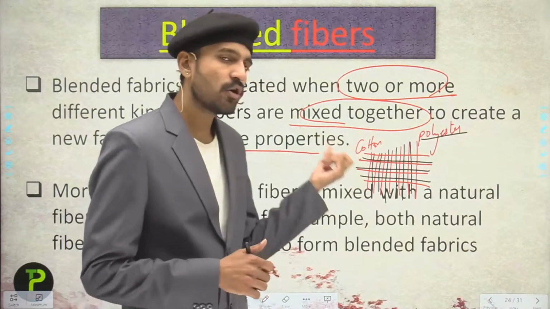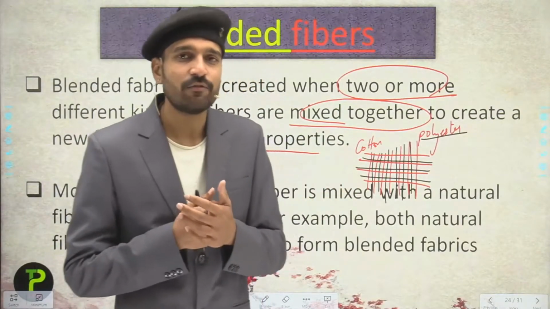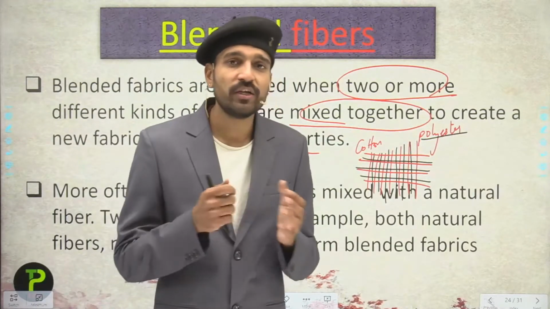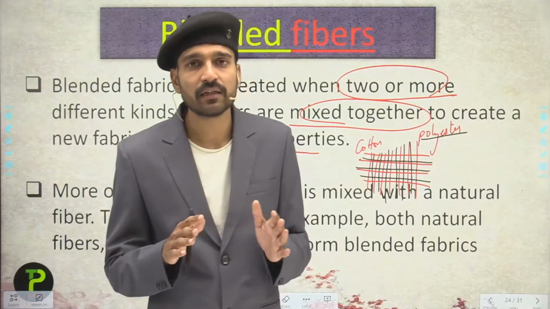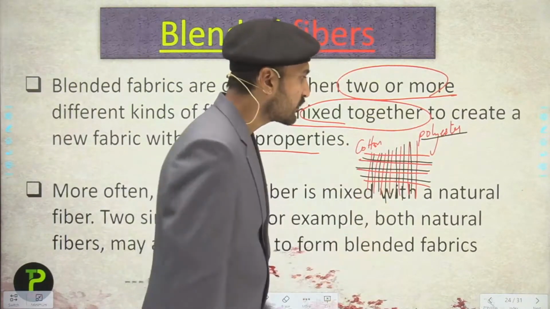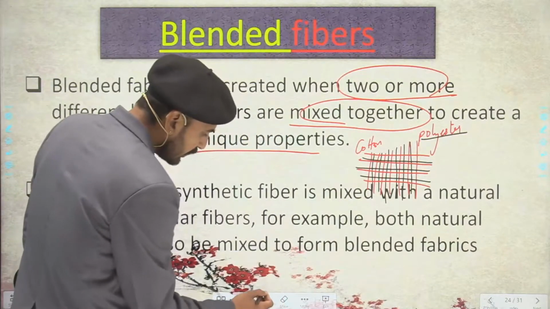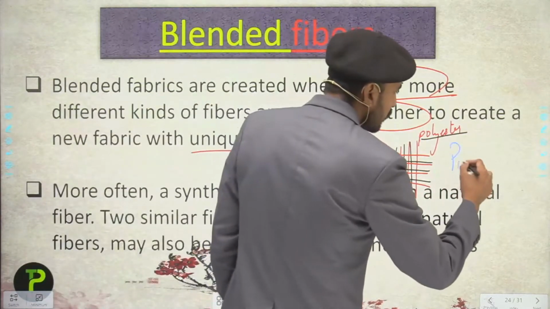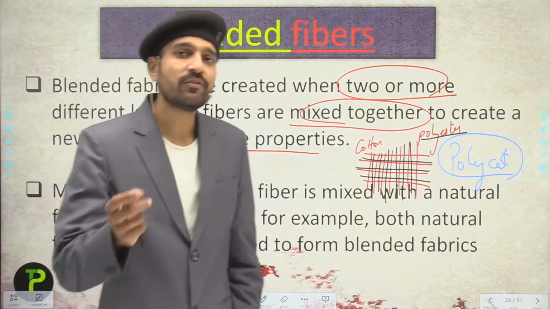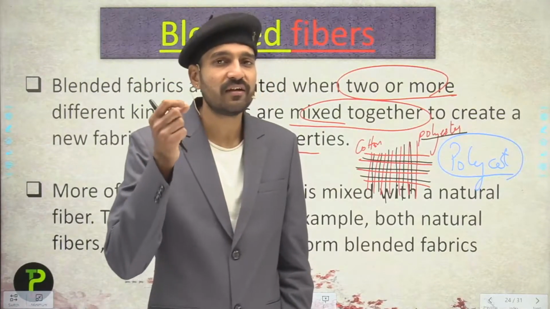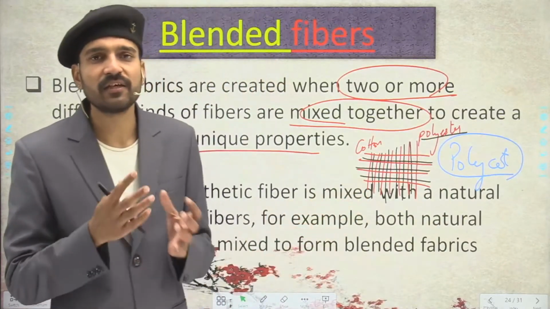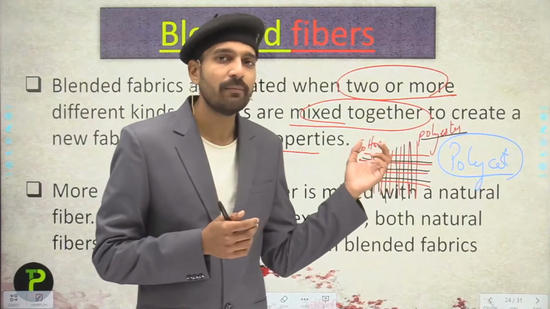If I talk about cotton, cotton wrinkles very easily, we have to iron it very fast. Polyester does not wrinkle, we do not need to iron polyester. So when we take a blended fiber made from cotton and polyester, we get the blended fiber polycot. Polycot requires very little ironing because it wrinkles very little due to the polyester. That is how the characteristics of the fabric are improved by blending them.